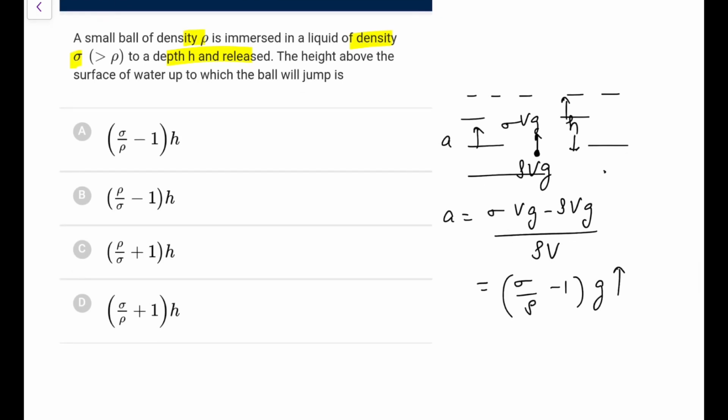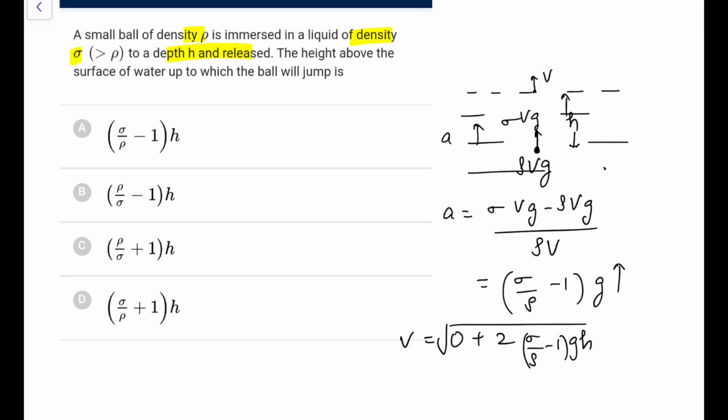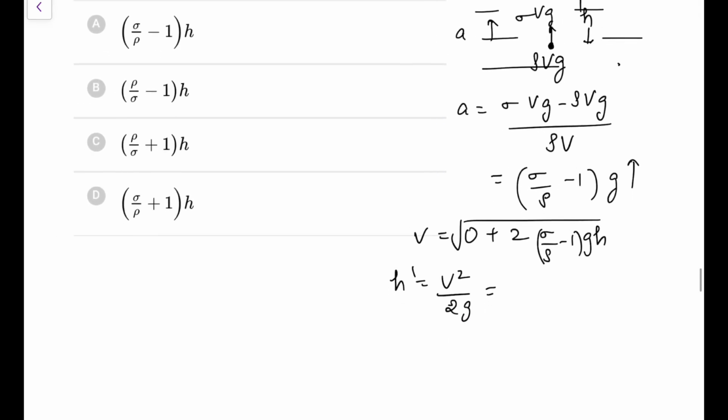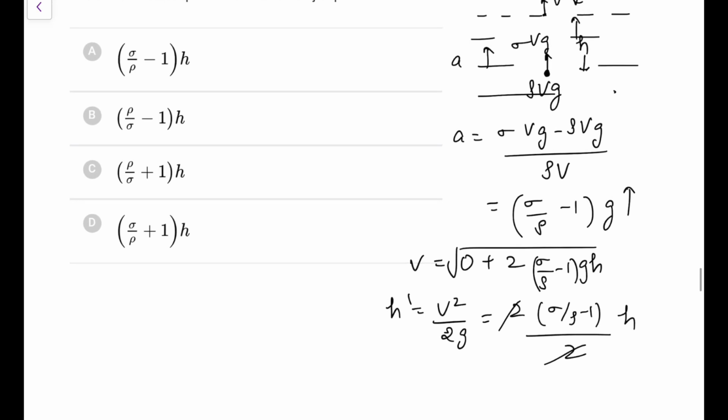What would be the speed with which it will come up? Let this speed be v. Then v square is u square, that is 0, plus 2as. So v square is 2 into (sigma by rho minus 1) into gh. If this is the speed, the height it will go up, h dash, using our basic logic is v square by 2g. So it would be (sigma by rho minus 1) times h, as 2 and g get cancelled. So go for option A in this case.